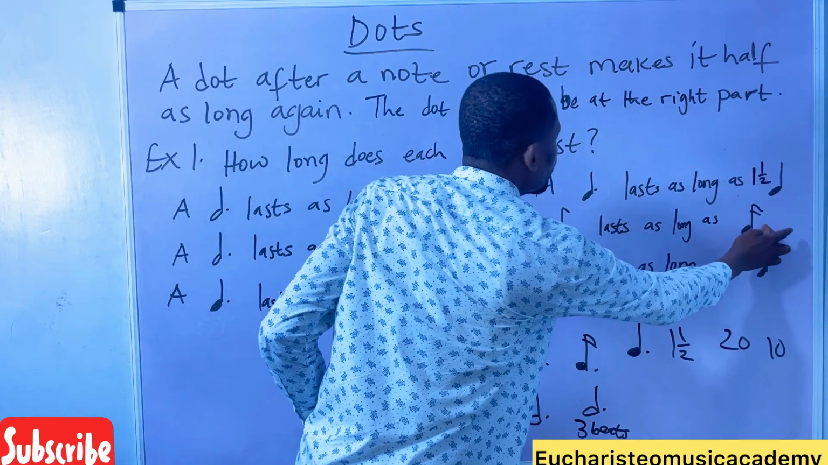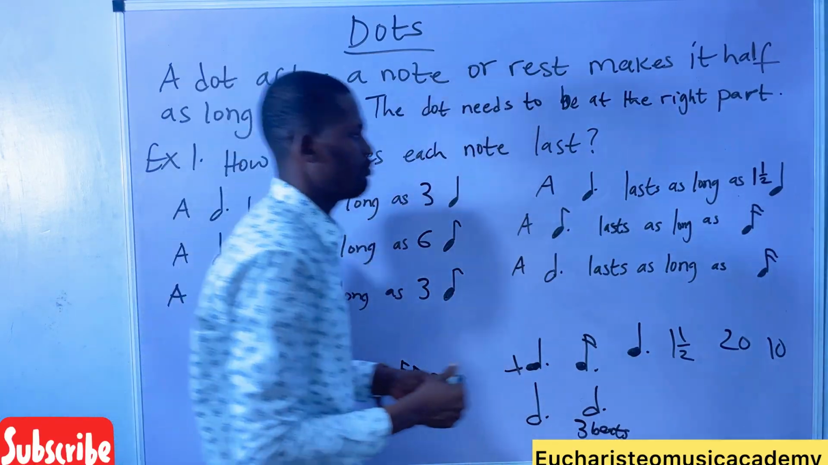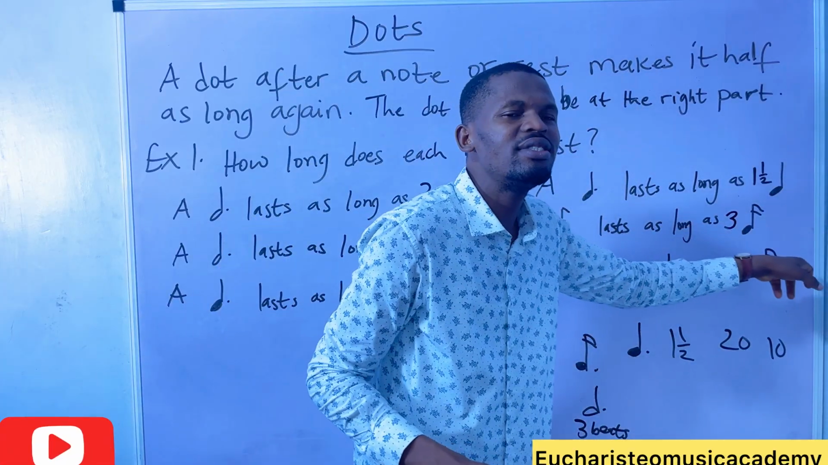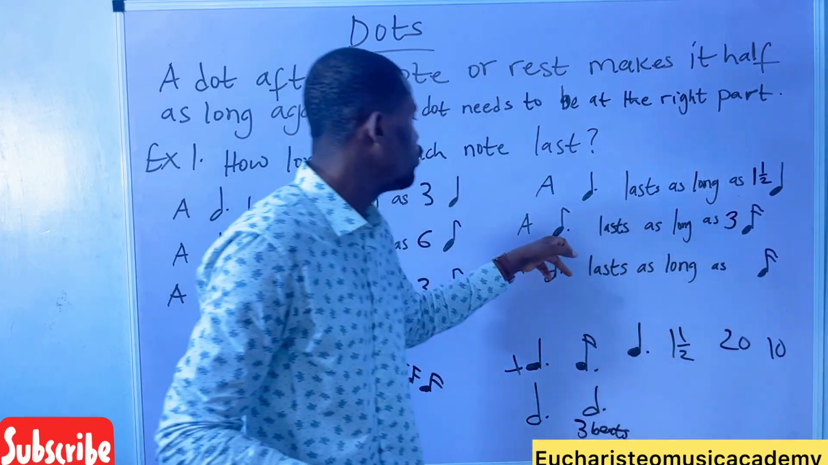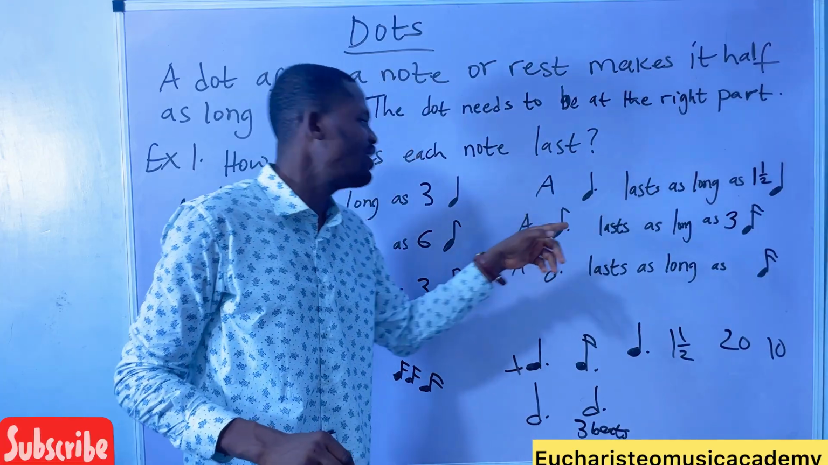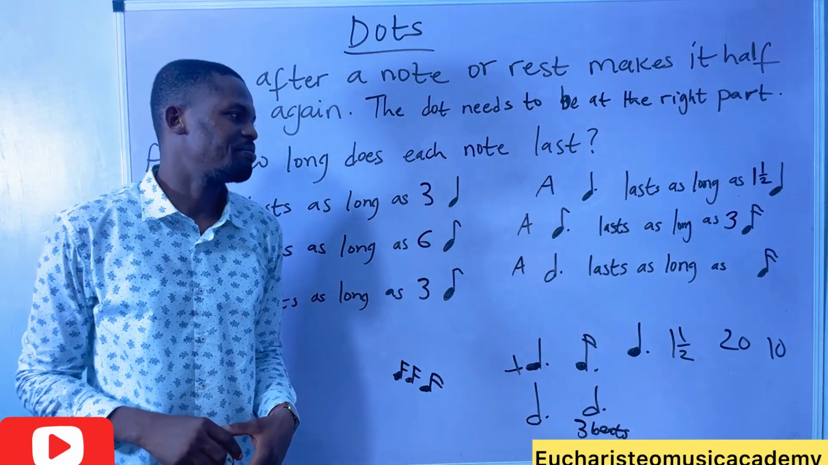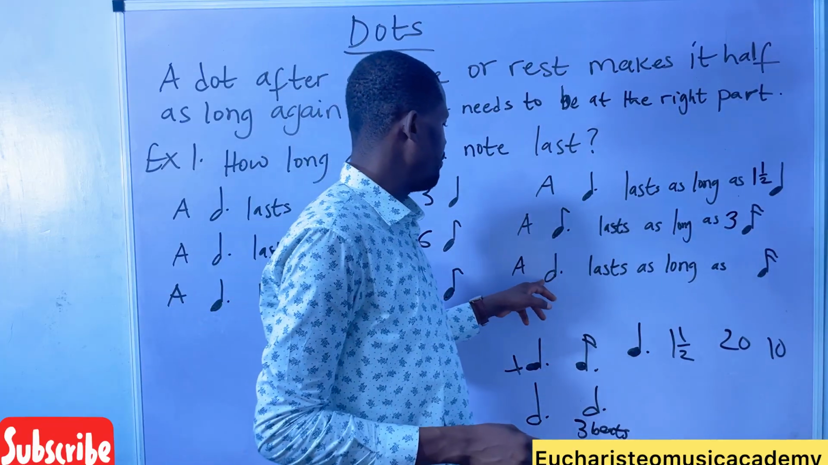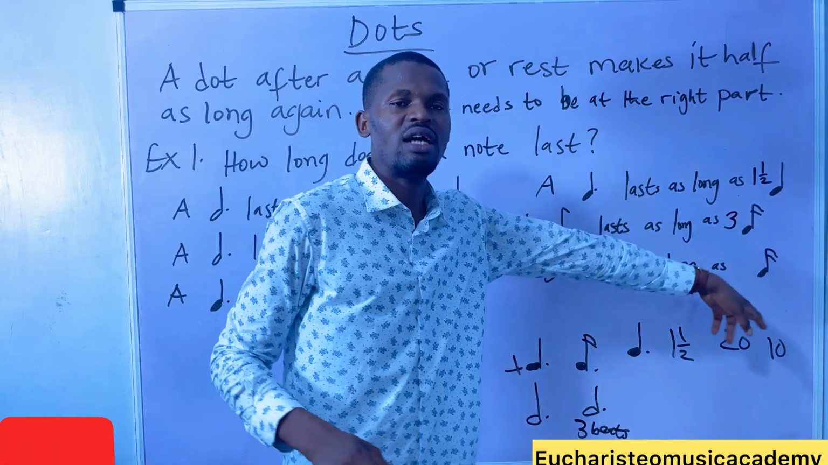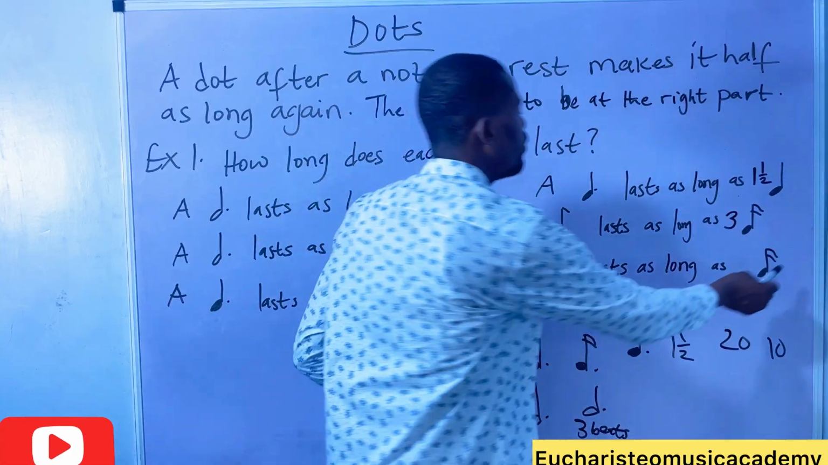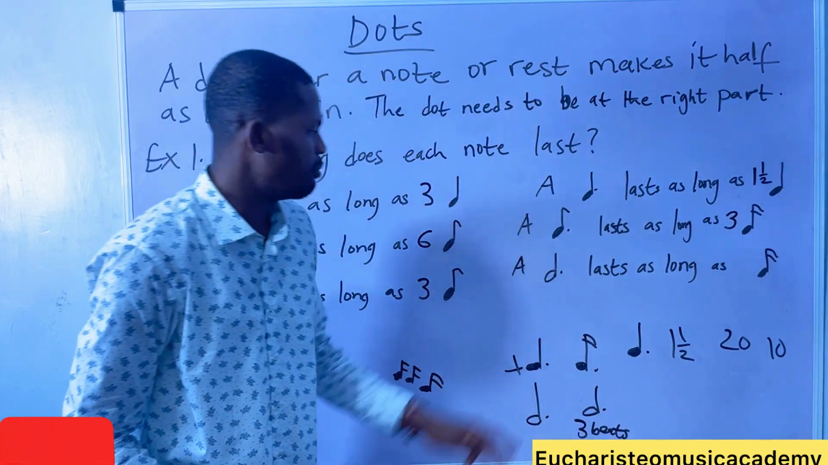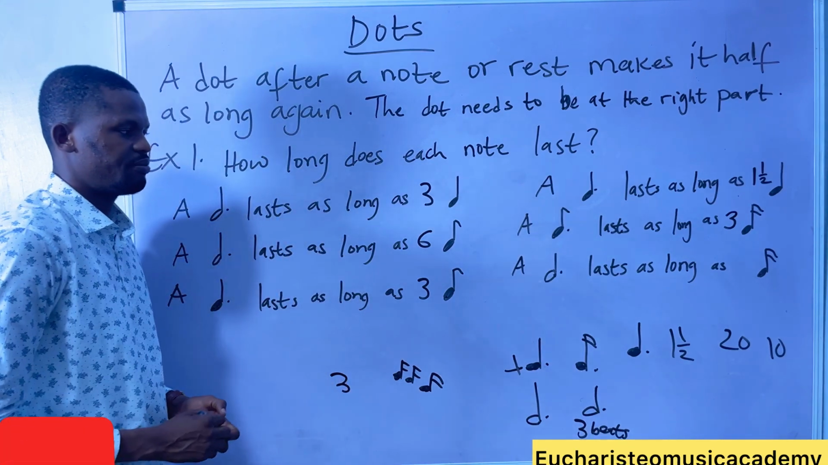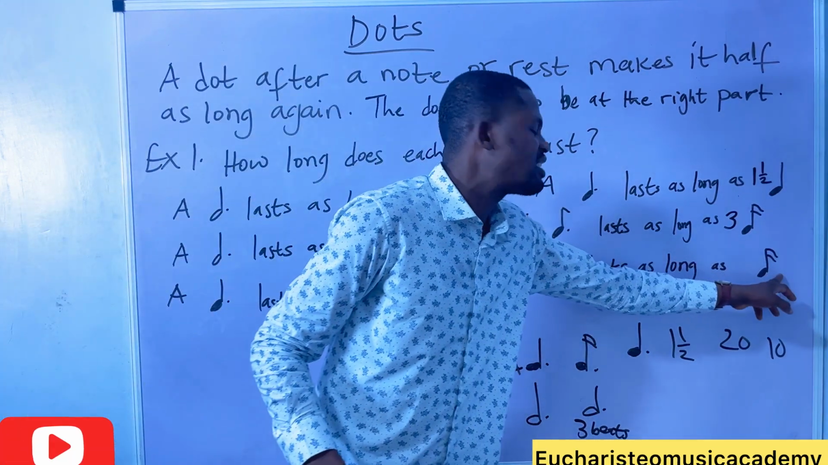Now, how many semiquavers are inside here? 3. Quick fix. 3 times 1/4 will give you a dotted quaver. Are you following? Yes. Now let's go again. A dotted minim lasts as long as dash semiquavers. How many semiquavers can you find in a dotted minim? A dotted minim is 3 beats.